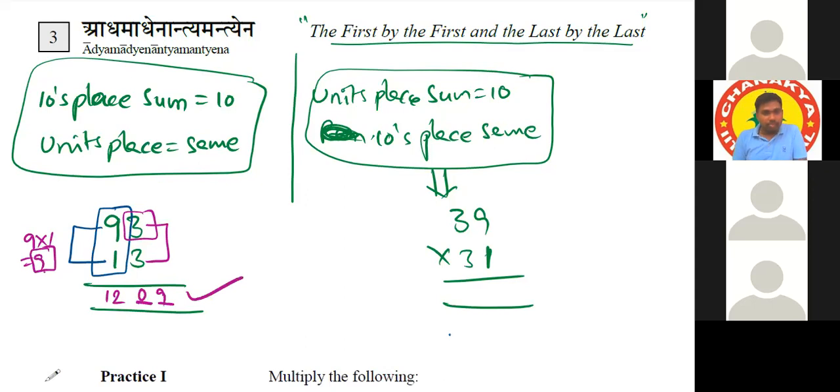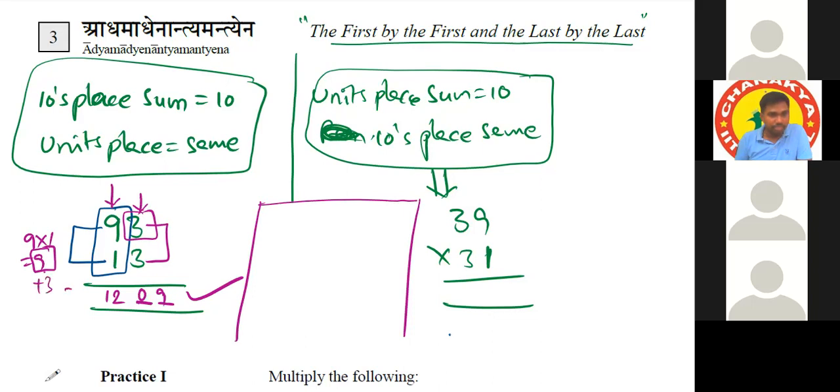Got the point? Multiply the tens place digits, and add the common units place digit. Then the units place is common, so 3 3s are 9. Sir, I have a doubt. You said we have to multiply the tens digits and then add what? Add the common number. The common number is 3 here. We have to add that 3 to the result. 9 plus 3 is 12.